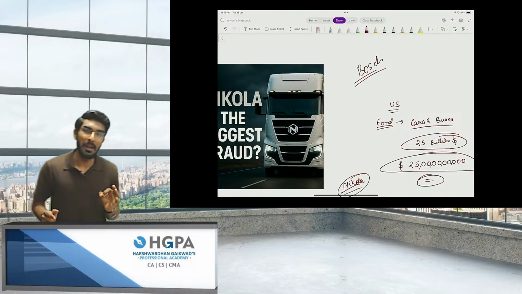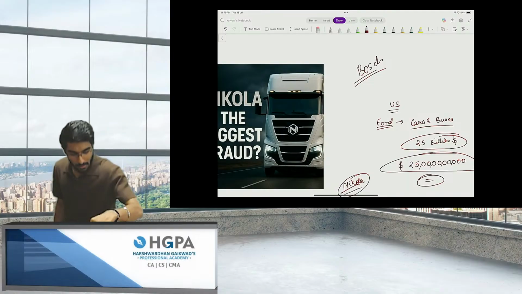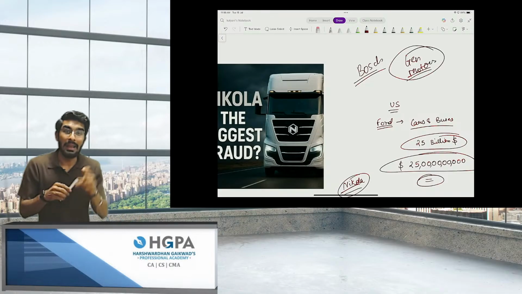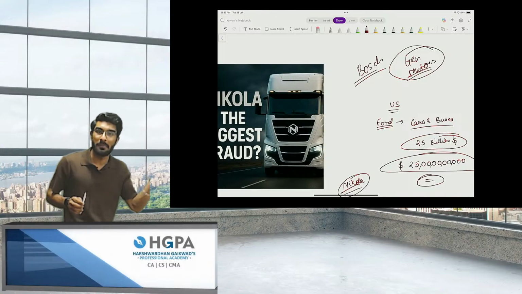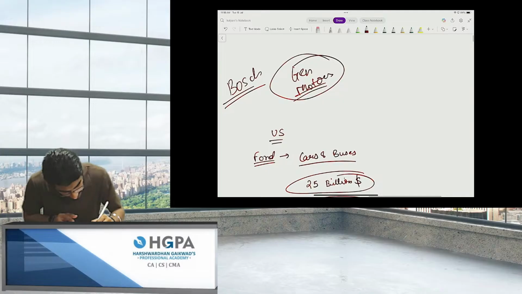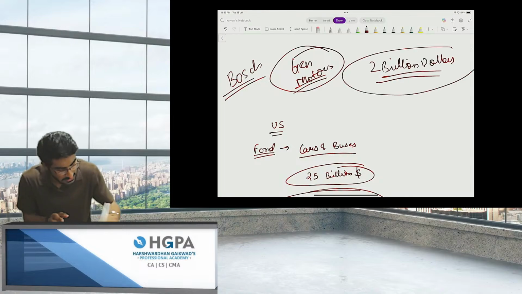After they went public, General Motors invested $2 billion in this company. Crazy, people, crazy.